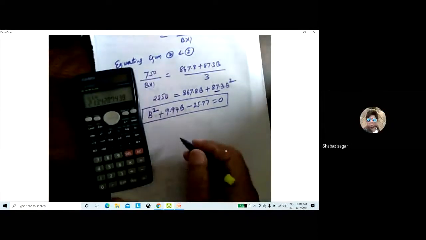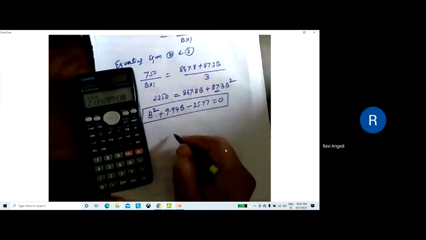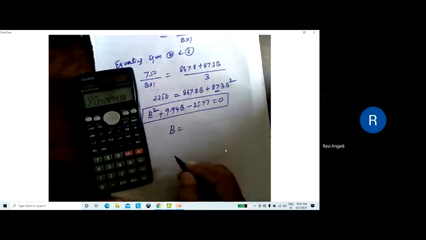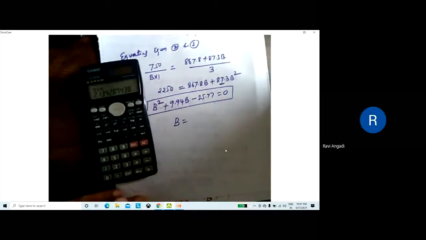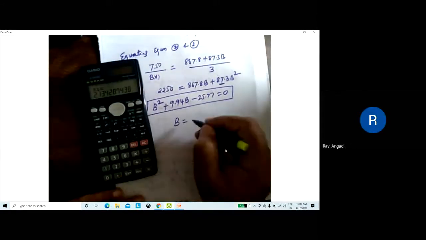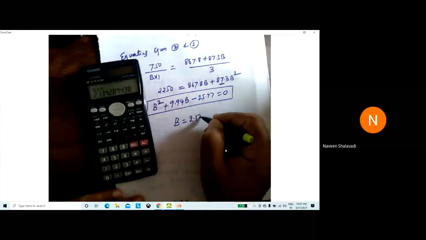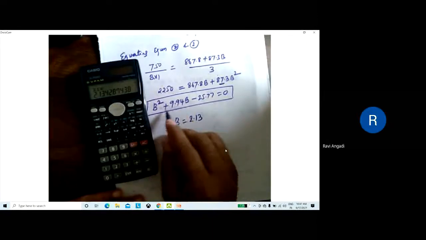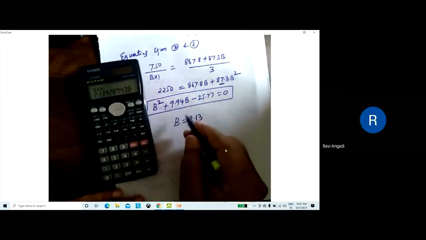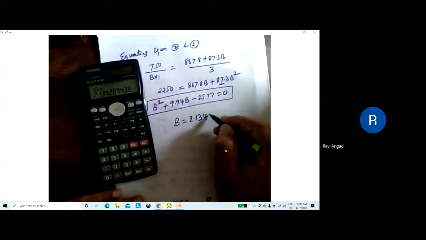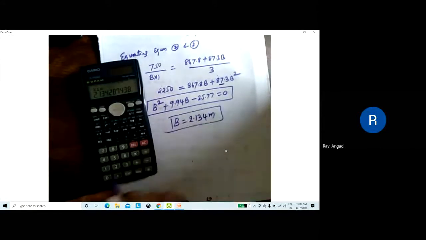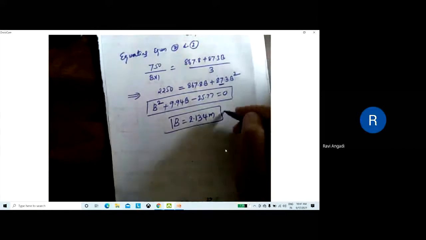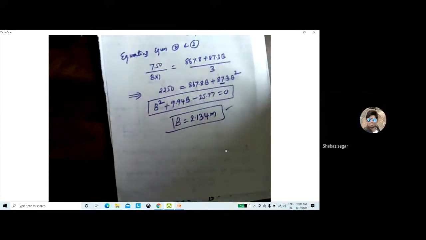I am getting 2.13. Take the positive value. You'll get two values for this one. One is negative, one is positive. Take the positive value, 2.134 meter, correct? Yes, sir. So this is the answer. Is it clear? Yes, sir.